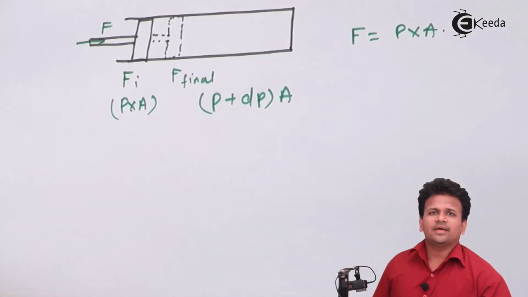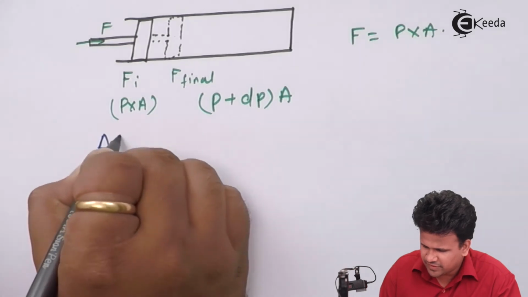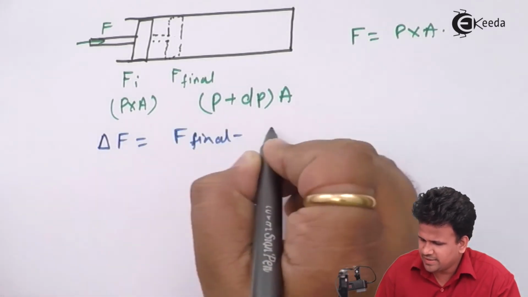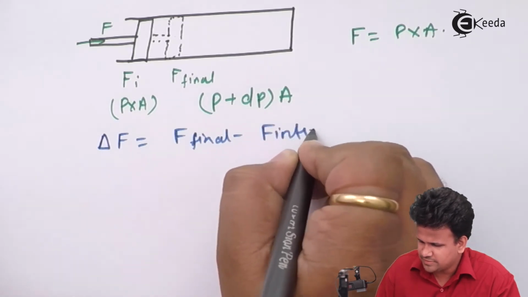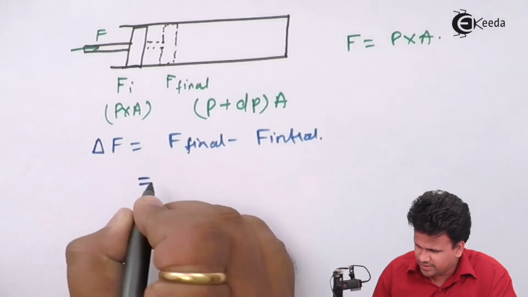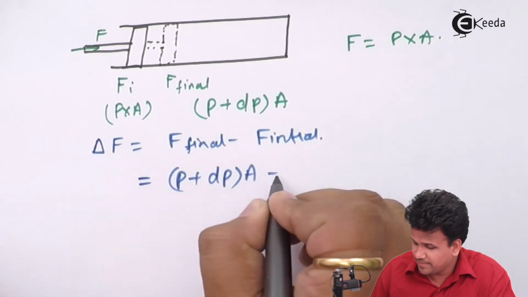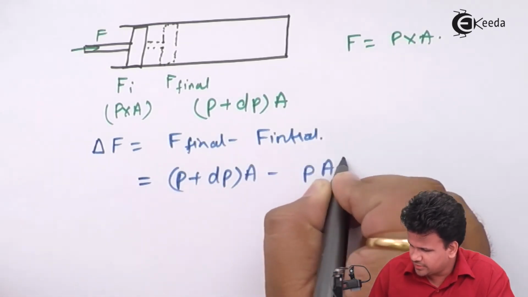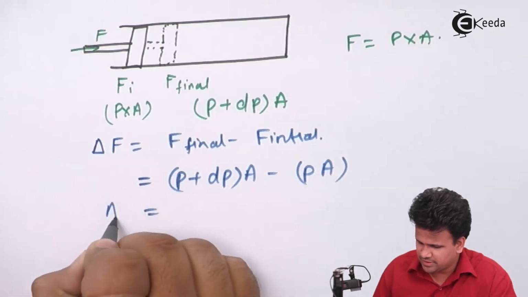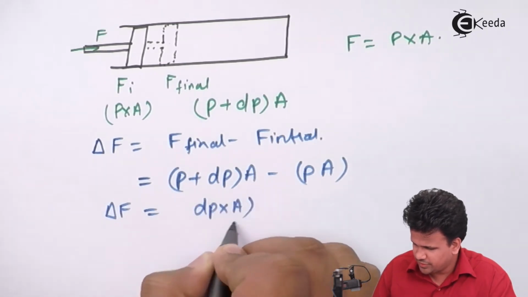So the change in the force can be written as delta F, which is equal to F final minus F initial. So final force minus initial force can be written as (P plus dP) into area minus P into area. So the change in the force can be written as the change in pressure into area.